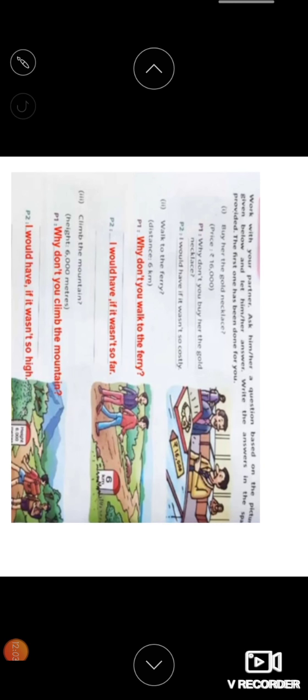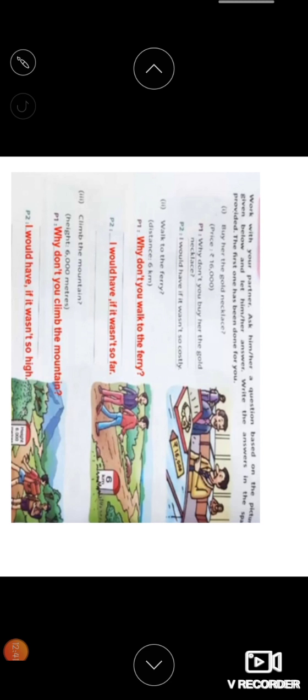Work with your partner, ask him or her a question based on the pictures given below and let him or her answer. Write the answers in the space provided. The first one has been done for you, right? Buy her the necklace. Price is 16,000. Why don't you buy her the gold necklace? I would have if it wasn't so costly. Now next one. Walk to the ferry. Distance is 6 kilometers. Why don't you walk to the ferry? I would have if it wasn't so far.